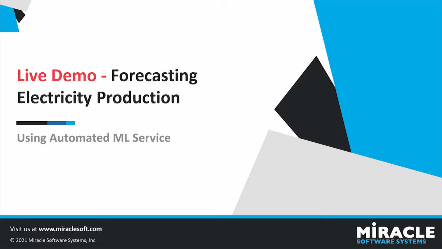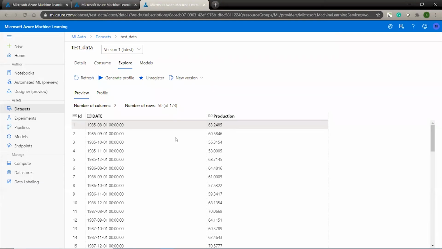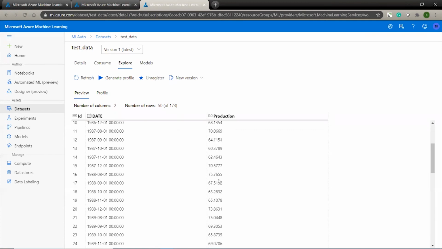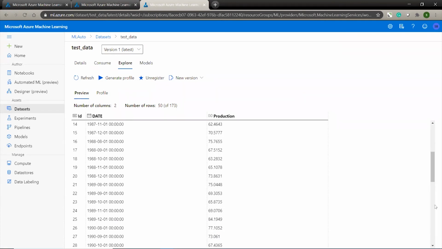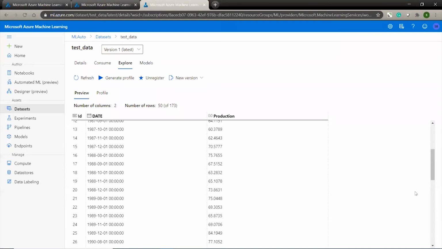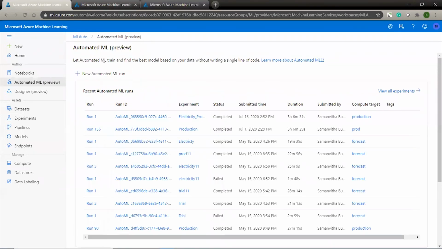So let's get started with the live demo and see how the ML service works. To get started with automated ML, we need to log on to Azure and launch the Microsoft Azure Machine Learning. We need to have a subscription and also a workspace ready to start with the service. So this is the dataset that I will be using for the time series forecasting model, where we need to predict the electricity production for a particular date. I'll also show you the automated ML.